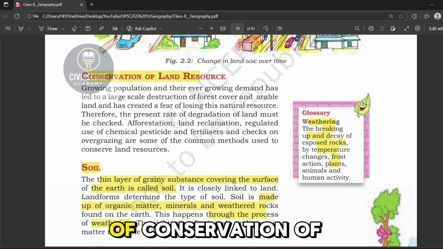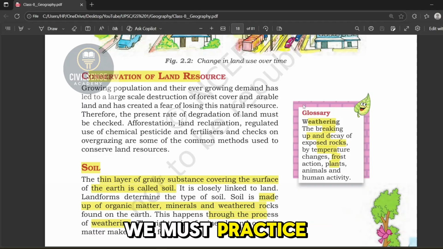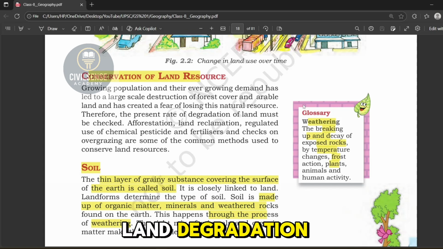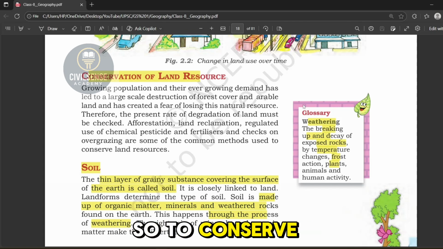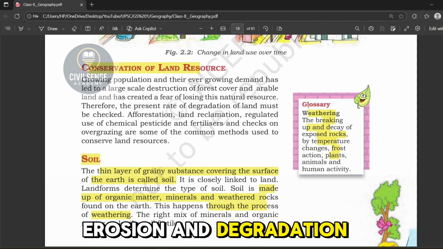Now let's move to the topic of conservation of land resources. To conserve land resources, we must practice afforestation. That means planting more trees, because deforestation is one of the main causes of land degradation and desertification. So to conserve land, we must take care of our natural environment and prevent soil erosion and degradation.